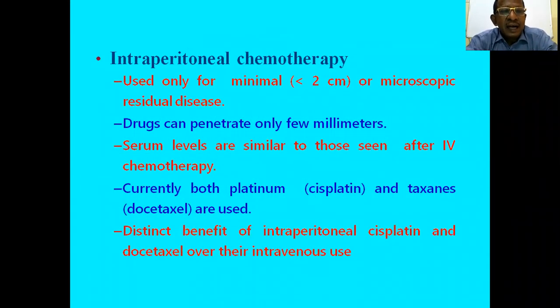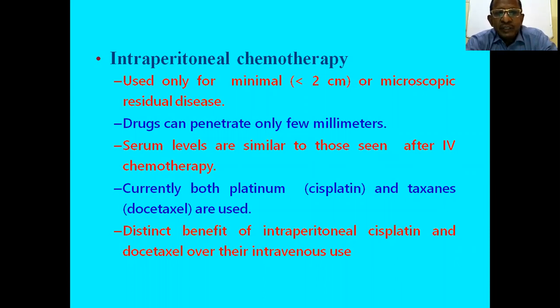Apart from intravenous chemotherapy, intraperitoneal chemotherapy can also be given, though it is not as commonly used as intravenous chemotherapy. It is used only for minimal, less than 2 centimeter, or microscopic residual disease, because the drugs can penetrate only a few millimeters. So when the diameter of residual disease is less than 2 centimeters or microscopic, it will be effective.